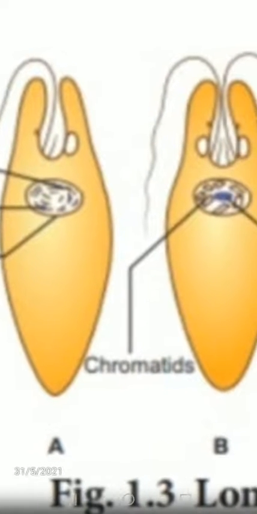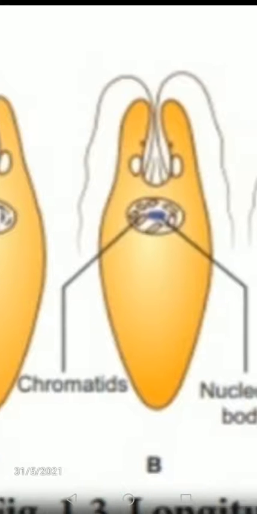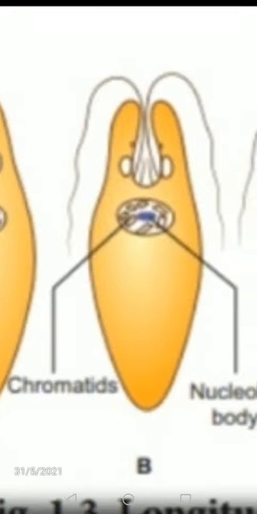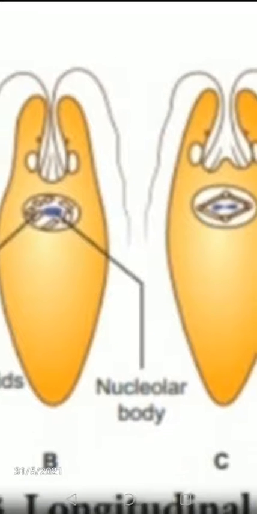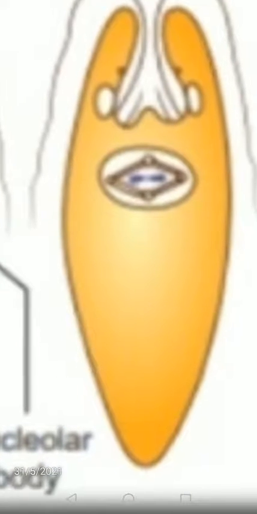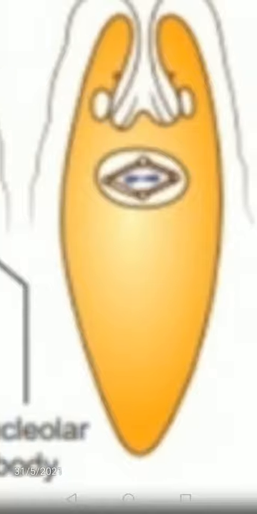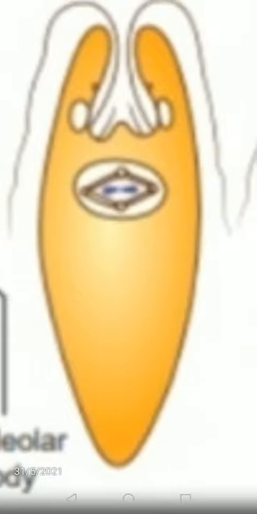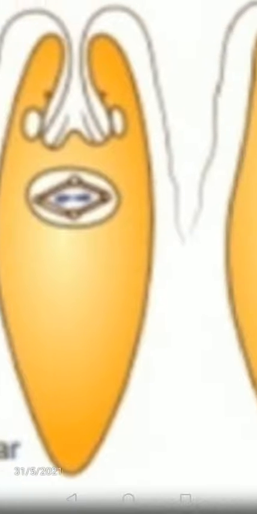In the other, the basal granule divides into two, and the new basal granule forms a flagellum in the other daughter cell. Once the body divides, the basal granules also divide, and from the basal granules one more flagellum arises in the other individual. That is because of longitudinal binary fission.